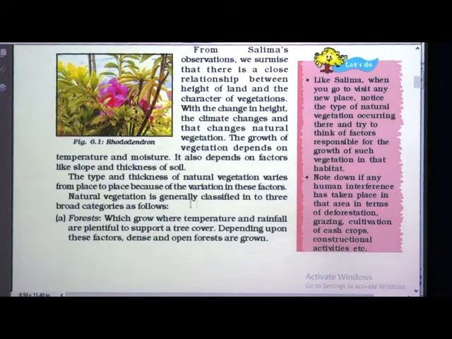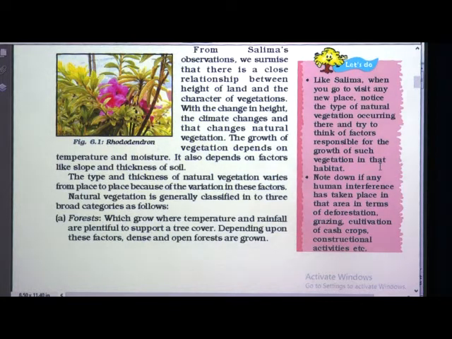Now here, like Salima, when you go to visit any new place, notice the type of natural vegetation occurring there and try to think of factors responsible for the growth of such vegetation in that habitat. Like Salima, as she went to the hill stations, even when you visit any place, not only a hill station, when you go for picnics, you should notice the vegetation occurring there and try to think of factors responsible why such type of vegetation is present in that place.